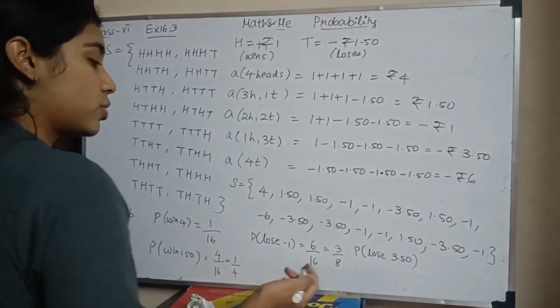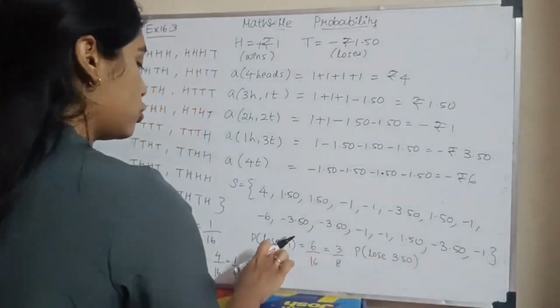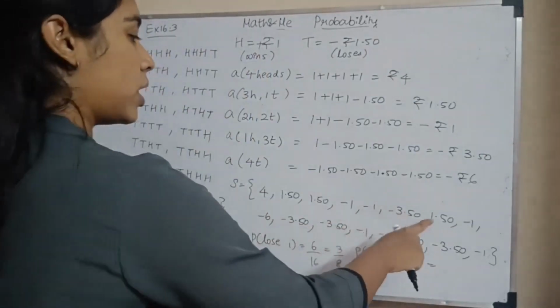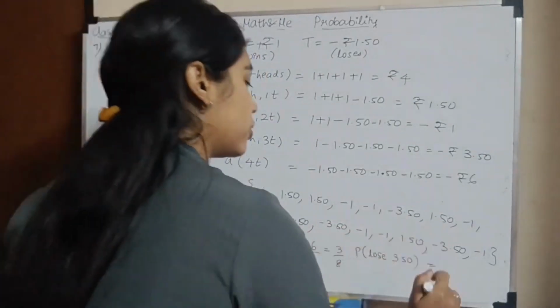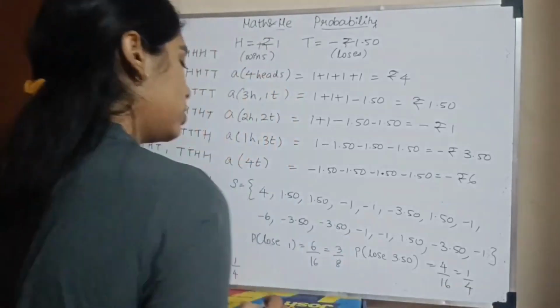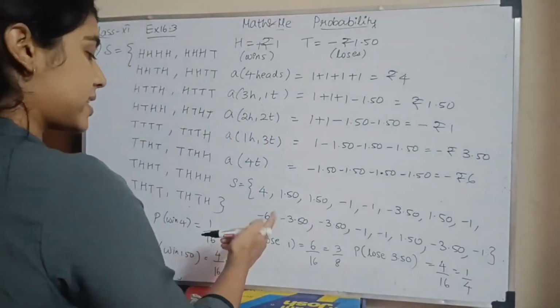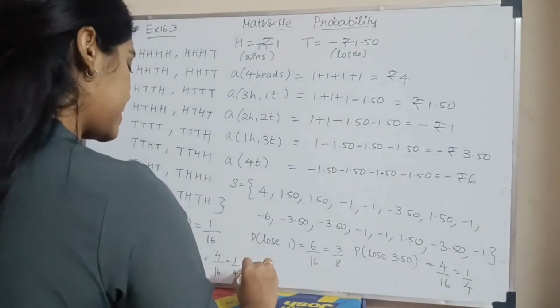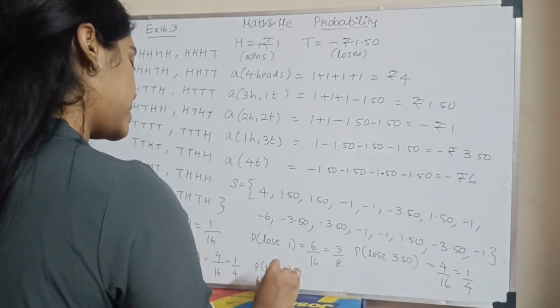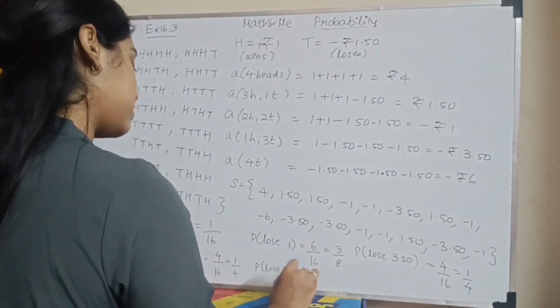Neglect the sign when you are writing this. Lose 3.5 will be, how many do I have? 1, 2, 3, 4. So 4 divided by 16, which is again 1 by 4. The probability of losing 6 rupees will be 1 by 16.